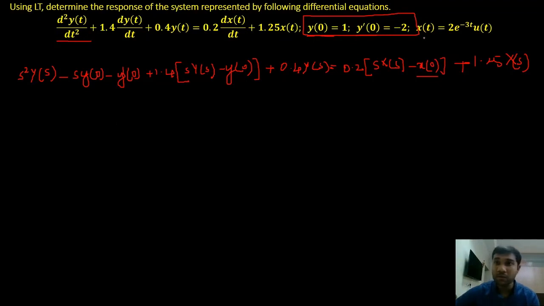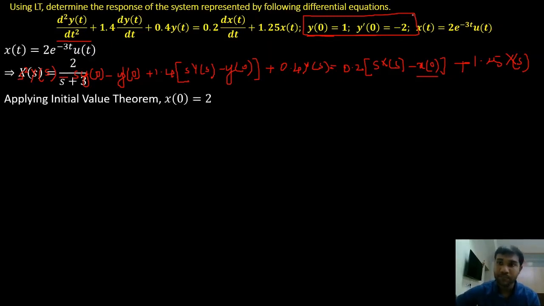If I put t equal to 0, what is my x of 0? X of 0 is 2 into e power minus 3 into 0, that is 1, and u of 0 is nothing but 1. So 2 into 1 into 1, my x of 0 is 2. I can directly substitute t equals 0 and find x of 0, or I can find x of s and apply the initial value theorem. Both procedures are correct.